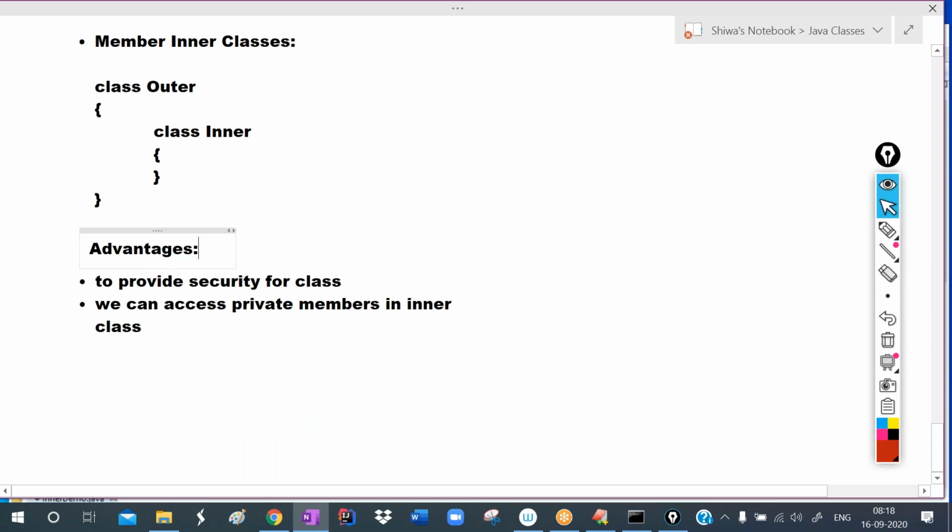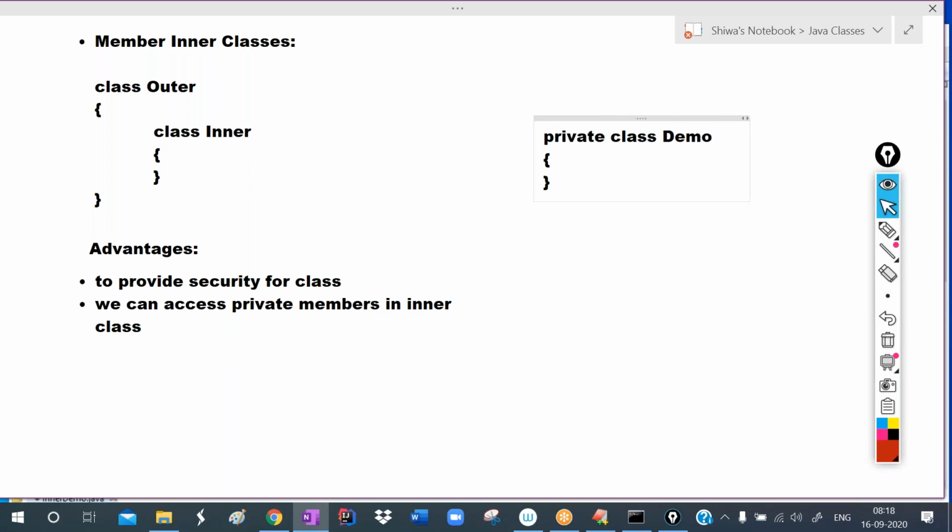By default we cannot define a class as private. Can we define a private class like this? No, we cannot. But we can define a private class inside another class. So the inner class can be defined as private, and it can be defined as static.